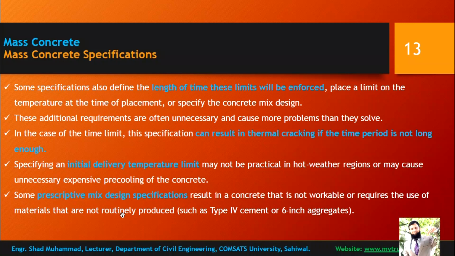So that is quite difficult to find. So length of time is a problem. Initial temperature limit or delivery of the ingredients and mix is also a problem, and prescriptive mix design is also a problem.